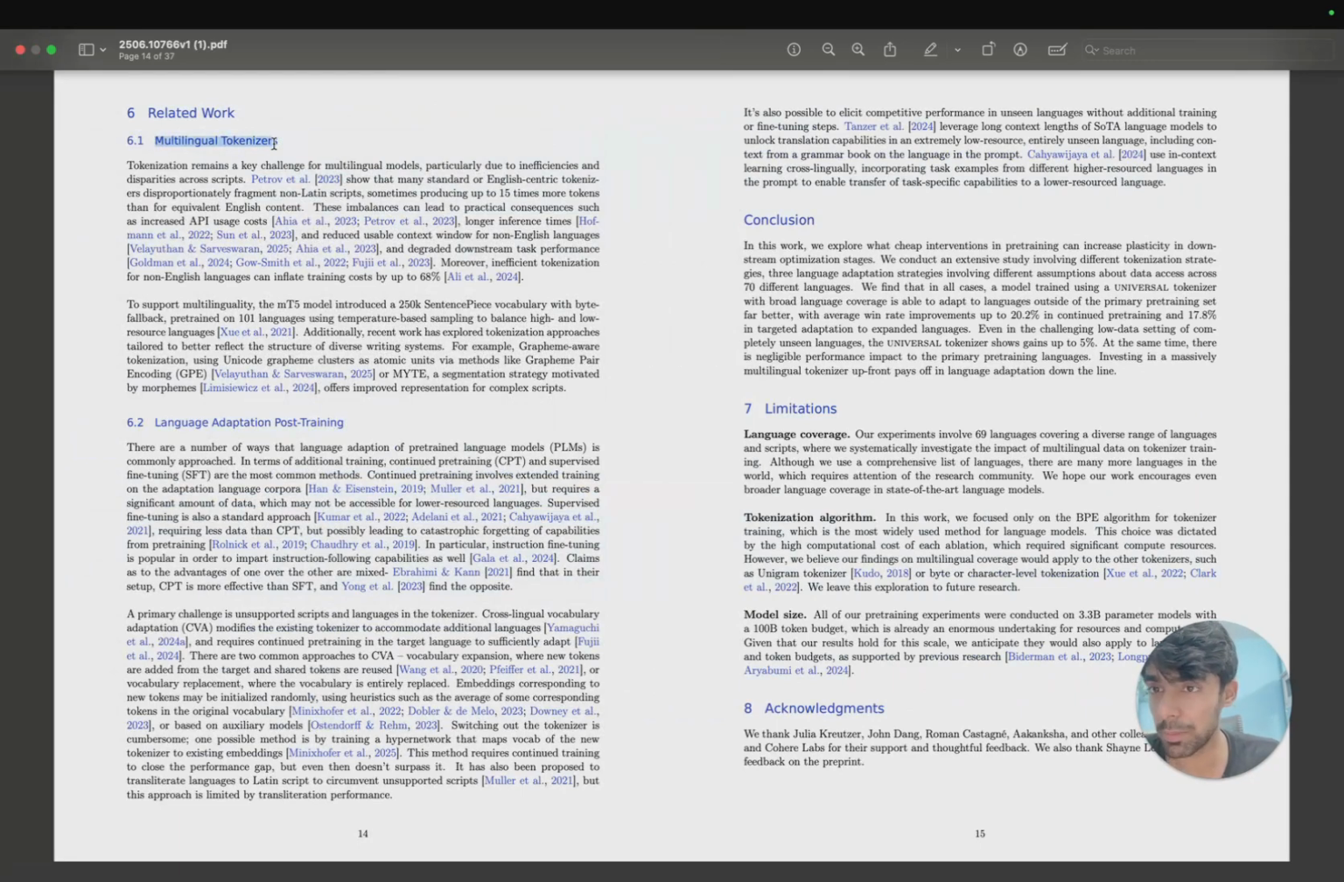Now, related to what people have already worked on multilingual tokenizers, one tokenizer I also worked on, I think a year back, was for Komodo 7 billion, where we were targeting 11 to 12 Indonesian languages. Now some limitations they talk about. Our experiments involve 69 languages, covering a diverse range of languages. But although we use a list of languages, there are many more languages in the world which require the attention of the research community, which is very important. I also personally feel the same, which is the reason we worked on Komodo.